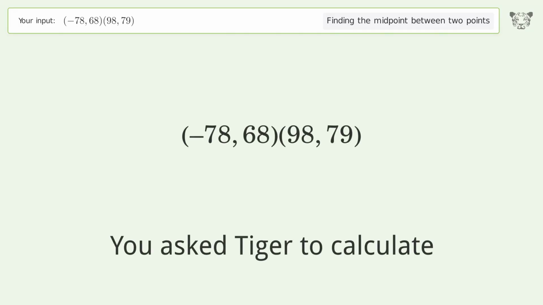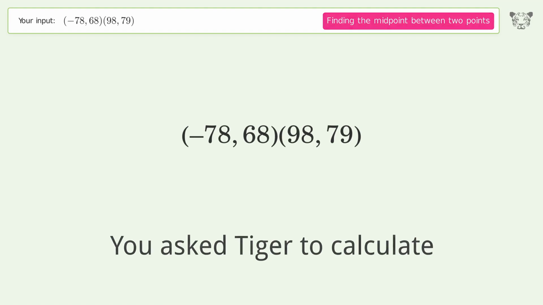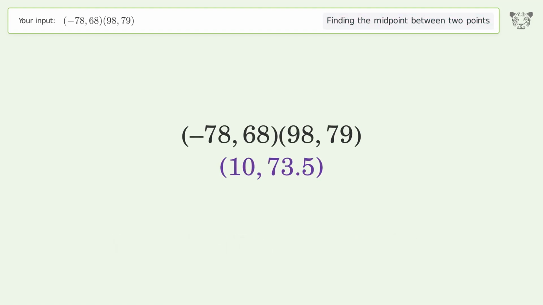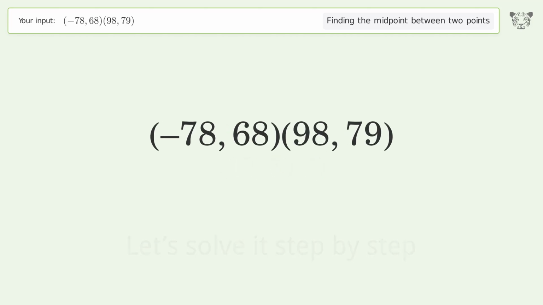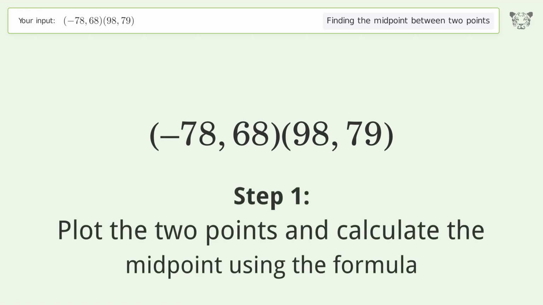You ask Tiger to calculate. This deals with finding the midpoint between 2 points. The midpoint between the 2 points is 10, 73.5. Let's solve it step by step. Plot the 2 points and calculate the midpoint using the formula.